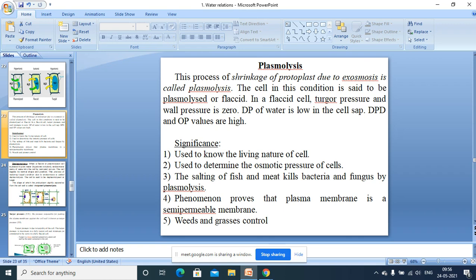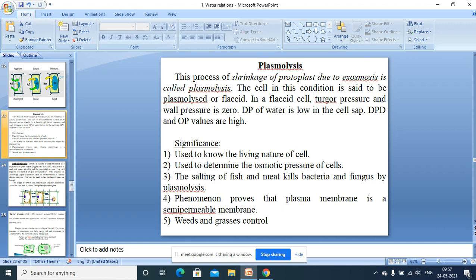DPD value and osmotic pressure value becomes high in the cell sap. Already I told you in the beginning, higher the concentration of the solution, osmotic pressure is more. And same case with the DPD, because DPD is also expressed by comparing a solution with its solvent. Thereby if solution concentration is more, then naturally we can expect the DPD value is also more.